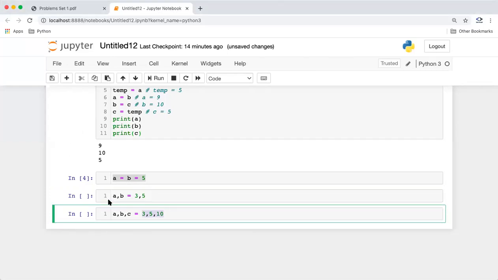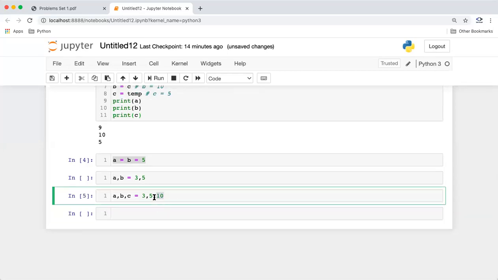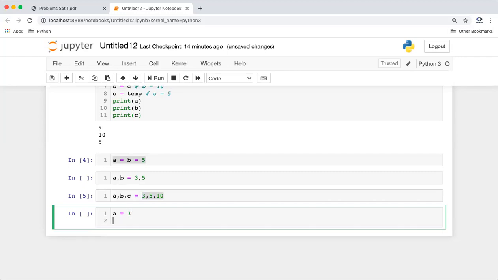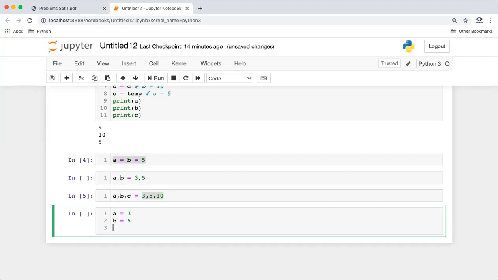So we can assign multiple variables also, like a, b, c equal to 3, 5, 10. So 3 will go to a, 5 will go to b, and 10 will go to c. Okay, and guys, in place of literals or the actual value, I can also have variables. So what does it mean? Let us suppose I have defined 3 variables, like a was 3, b was 5, and c was 10.